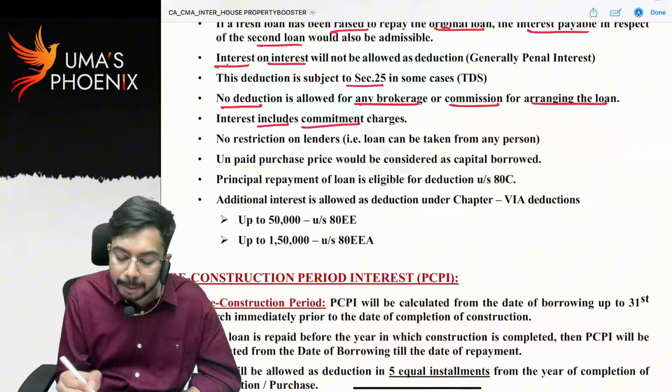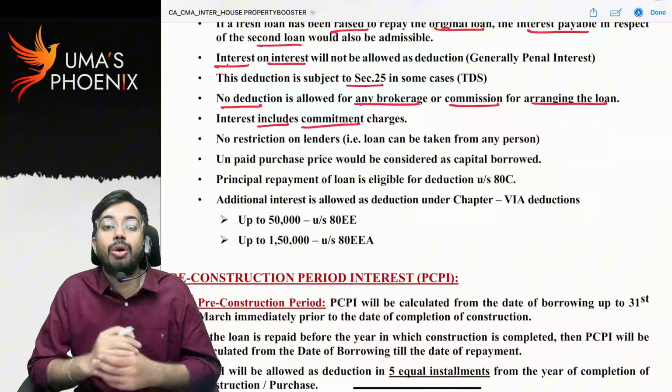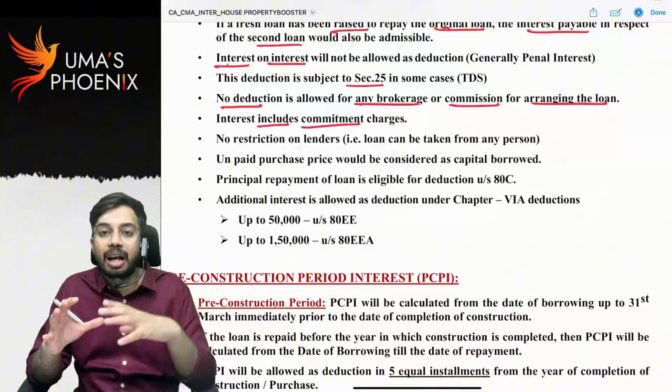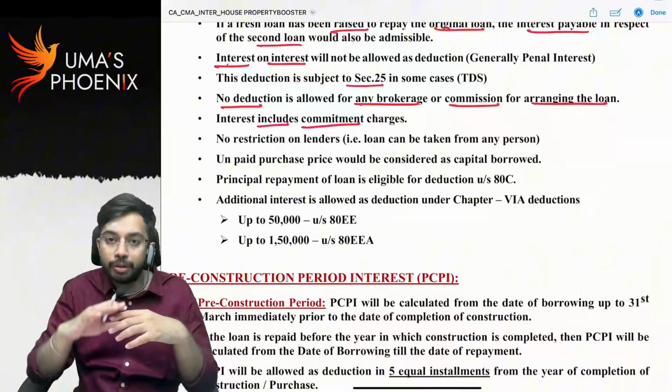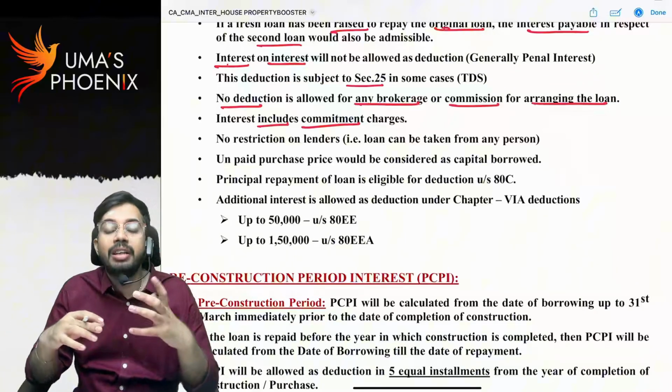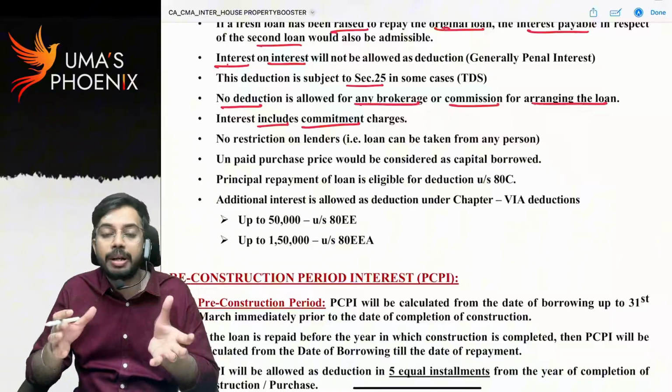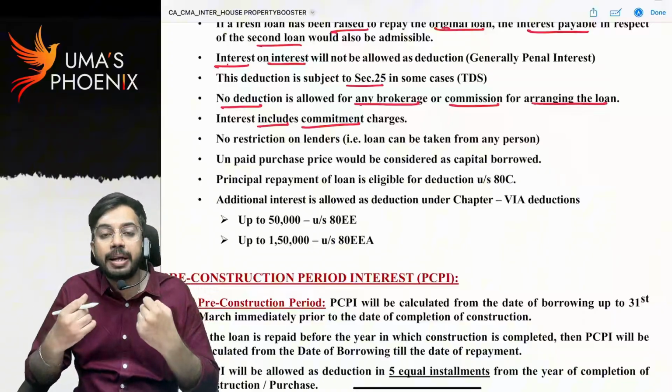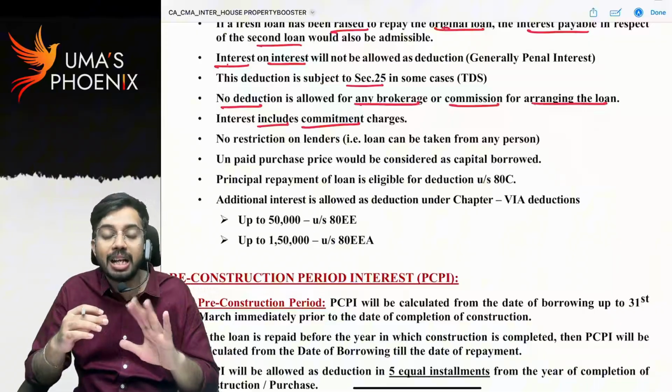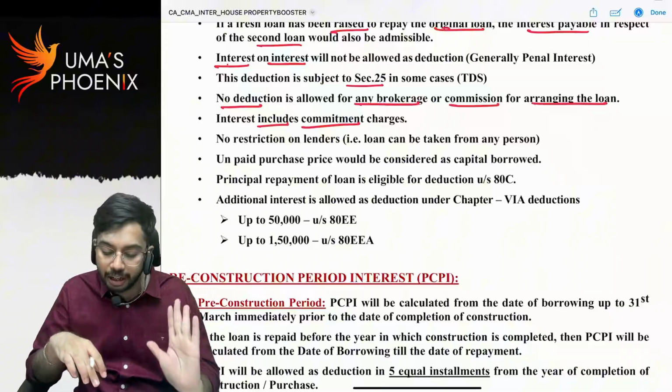Interest includes commitment charges. Commitment charges means what? Loan processing charges. The bank will come and verify the area of our house property, area of our land. There will be registration charges, documentation charges. So whatever commitment charges are charged by the bank, that is allowed as expenditure under section 24B.